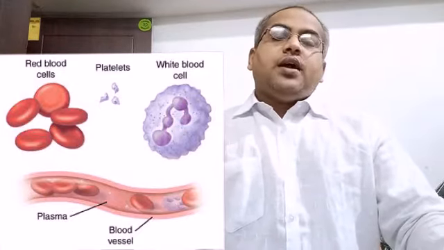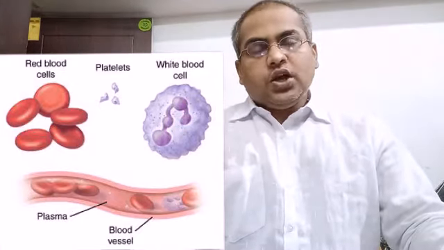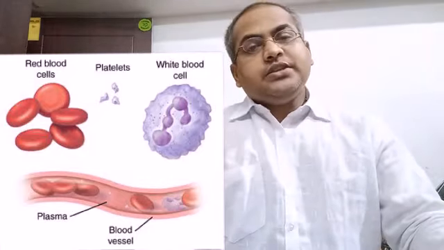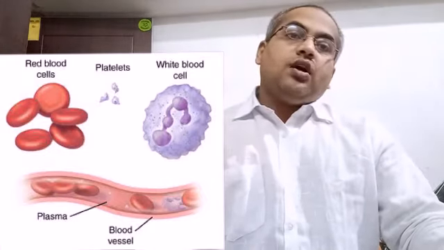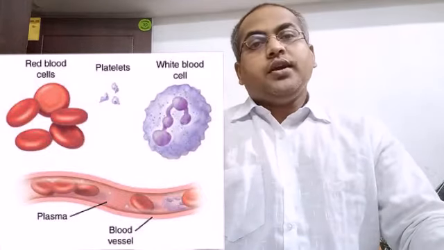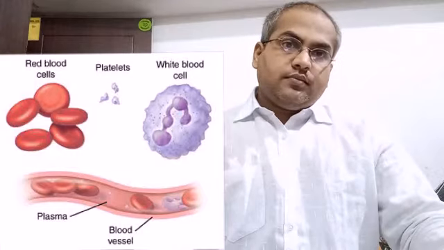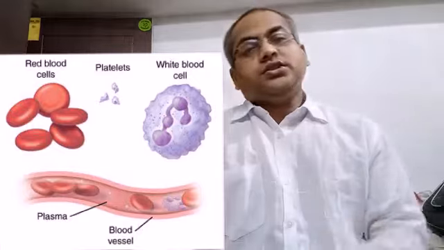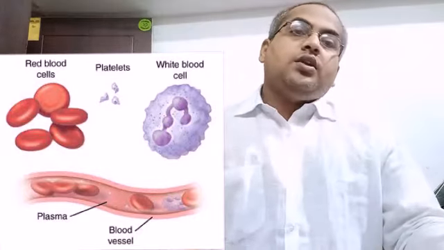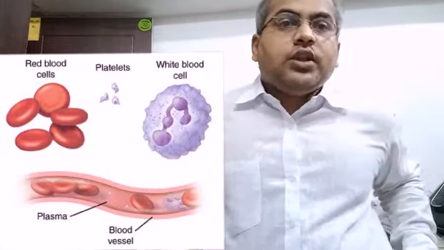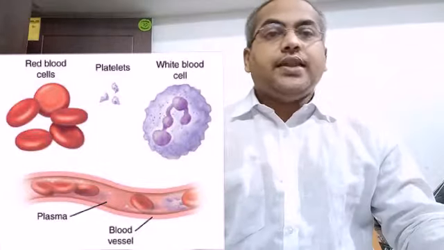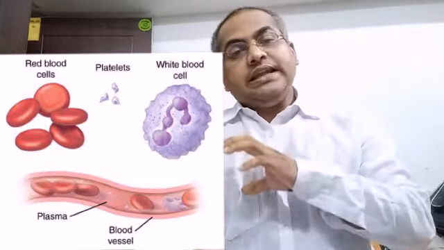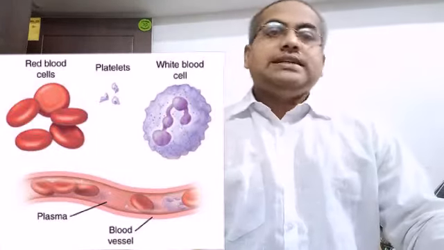One of them is red blood cells, or RBC, and the RBC is red in color because of a pigment called hemoglobin. This hemoglobin helps in carrying oxygen from one part of the body to another. Hemoglobin combines with oxygen and forms oxyhemoglobin, and it carries oxygen to the different cells.